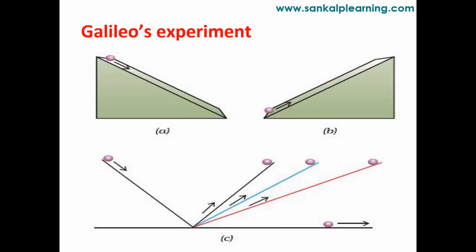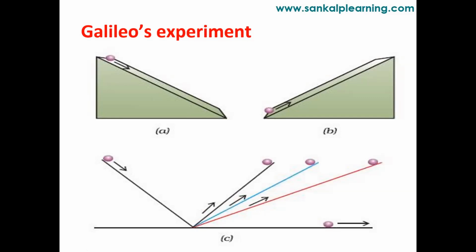Here, when you drop a glass ball from the top of the inclined surface A, you can see the arrow mark in the downward direction in figure A, and in the upward direction in figure B. So when you drop the ball from the inclined plane A, it will go up on the inclined plane B. With whatever force you drop it, with the same force it will go up.